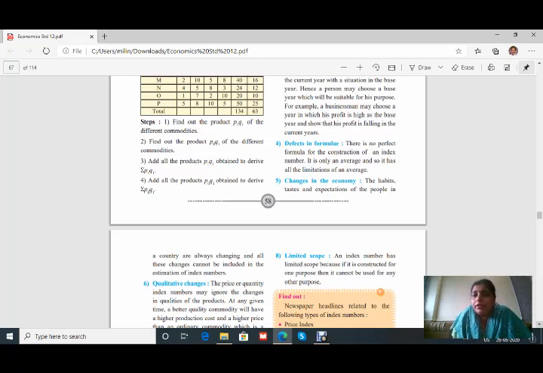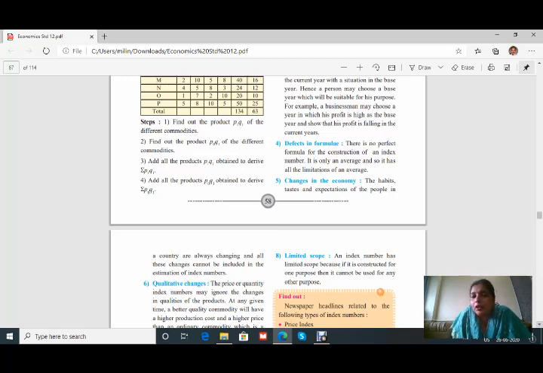The next one is defects in the formula. There is no perfect formula for construction of an index number. It is only an average, and so it has all the limitations of an average. Already we have seen that there are so many formulae for calculating the index numbers. We cannot say what the exact formula is, and therefore it shows some error or limitations.